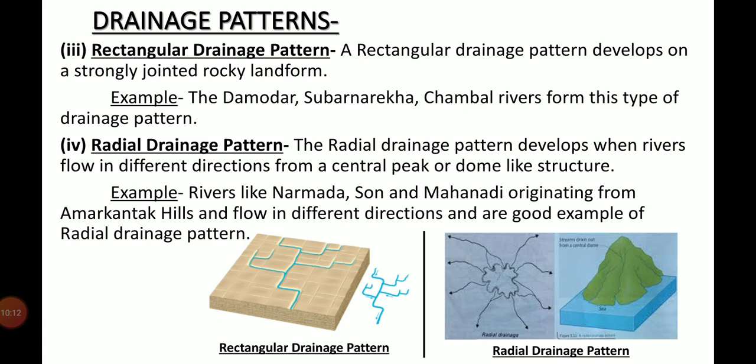Here the left side picture shows the rectangular drainage pattern where the main river and other small rivers together make a rectangular shape, and the right side picture shows the radial drainage pattern where several rivers originate in a mountain but they flow in different directions.